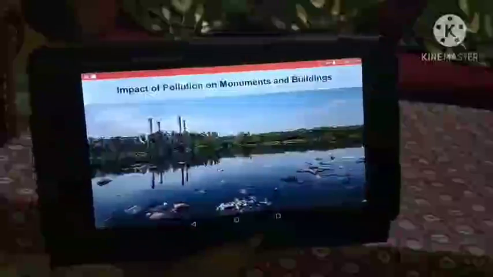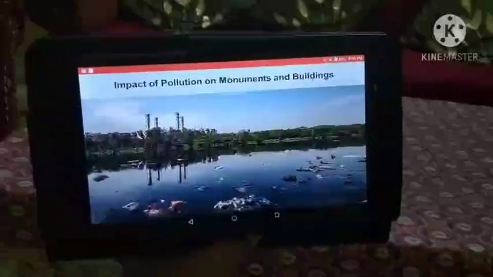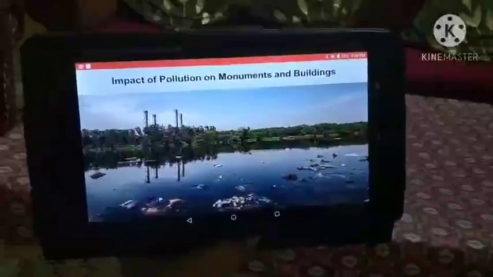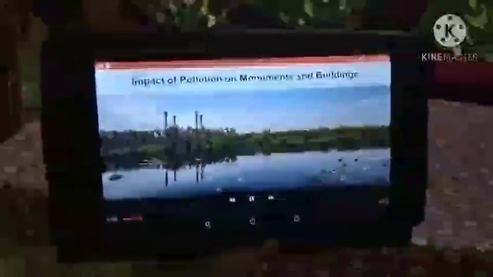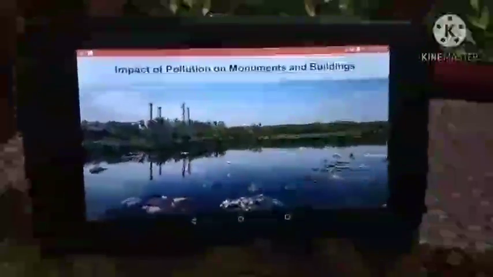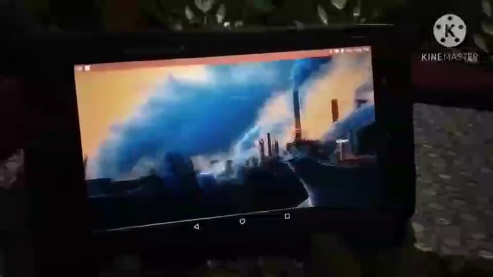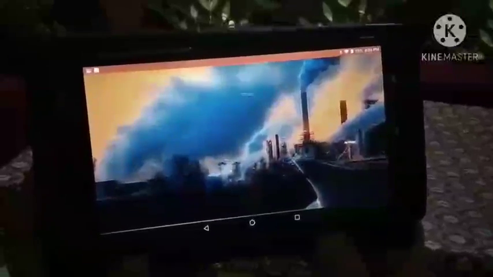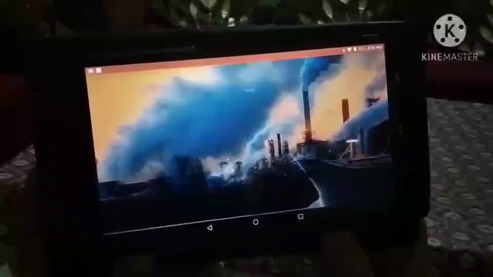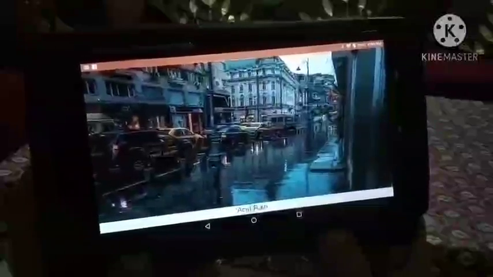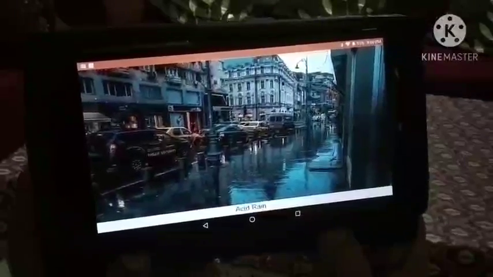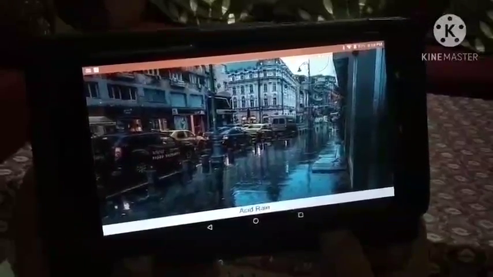Students, in this video we will see the impact of pollution on monuments and buildings. An impact not just on living organisms, but on monuments and buildings as well. Industrial air pollutants such as nitrogen dioxide and sulfur dioxide react with the water vapor in the atmosphere to form nitric acid and sulfuric acid respectively. These acids drop down with rain, making the rain acidic.